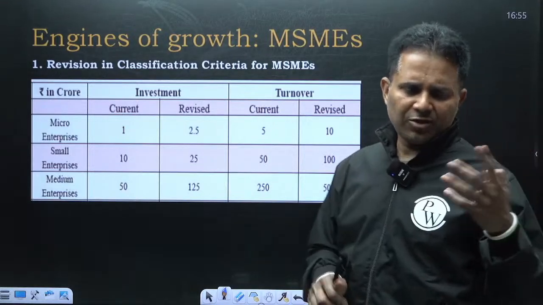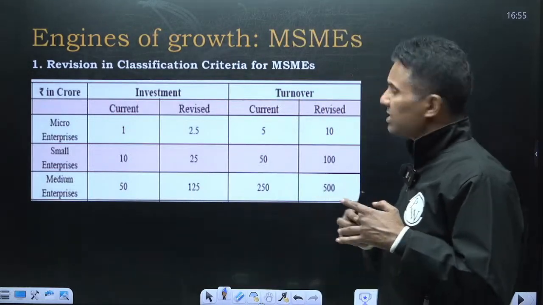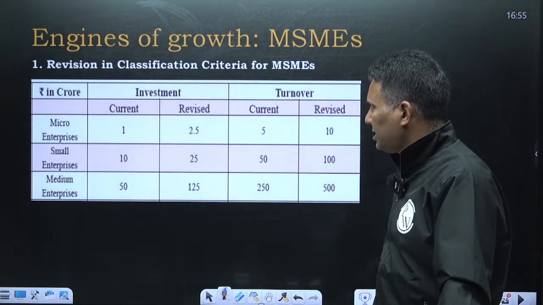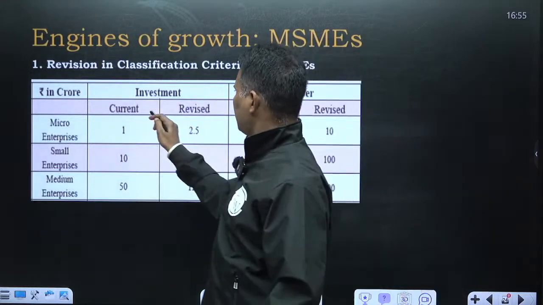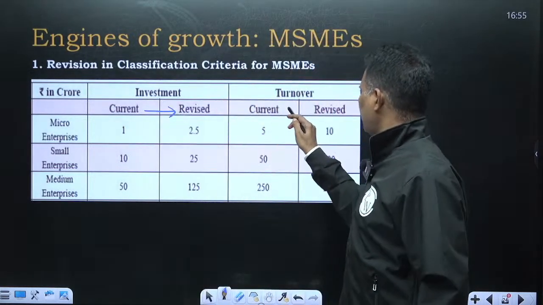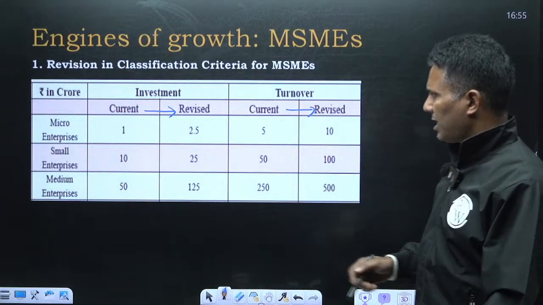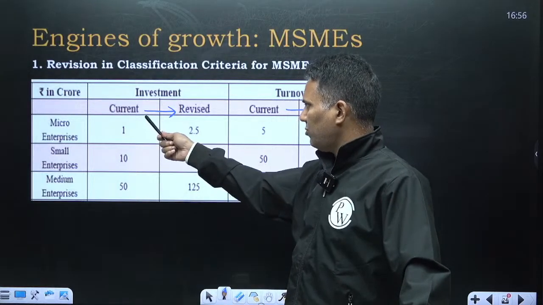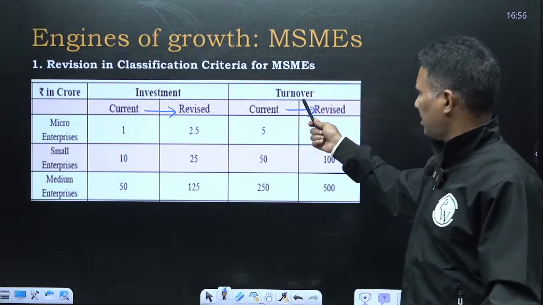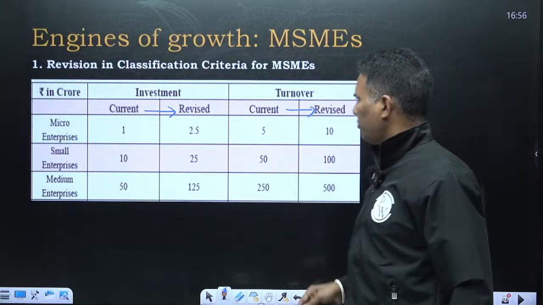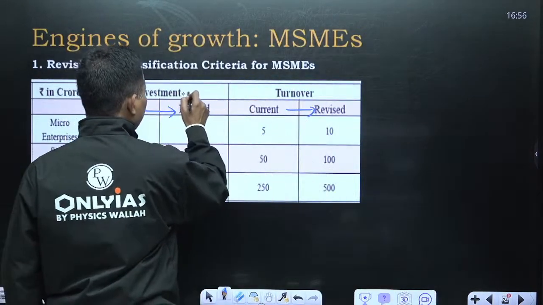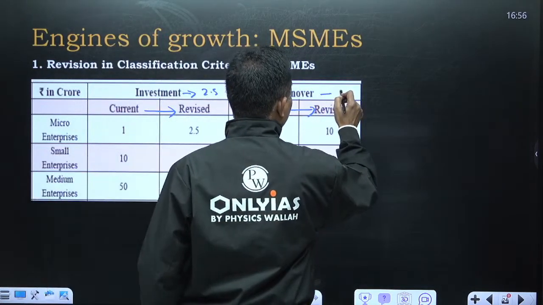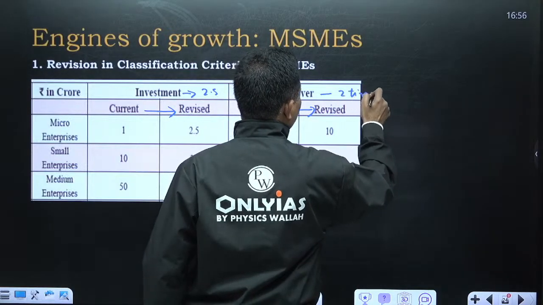So we had 4 engines of growth. First was agriculture, second is MSMEs. A very important thing the government has done is revise the limits of both investment and turnover. Earlier, an enterprise was considered micro, small or medium if the investment was 1, 10 or 50 crore, or turnover was 5, 50 and 250 crore. Now the investment limit has been increased by 2.5 times and the turnover limit has been increased by 2 times.